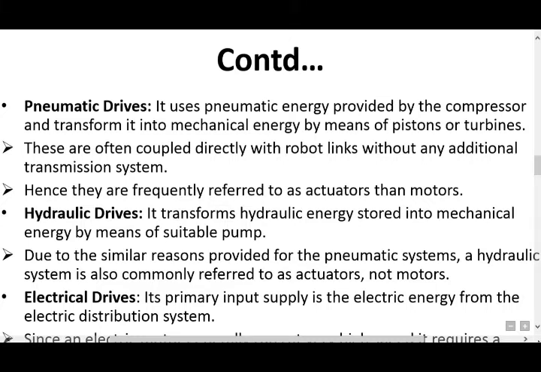These are often coupled directly with robot links without any additional transmission system. Hence, they are frequently referred to as actuators rather than motors.